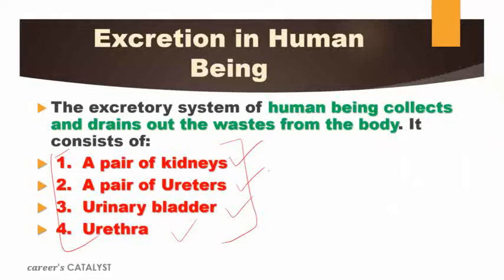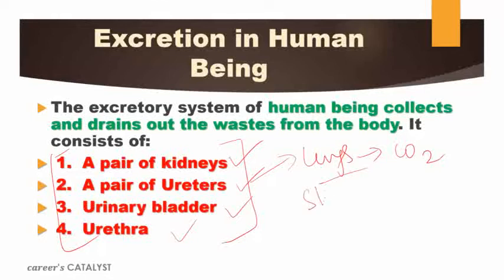But this is not the only system because of which we are able to eliminate the waste material. We have lungs also. As we know, lungs help to exchange or release carbon dioxide into the surrounding. It helps to remove what? Carbon dioxide.